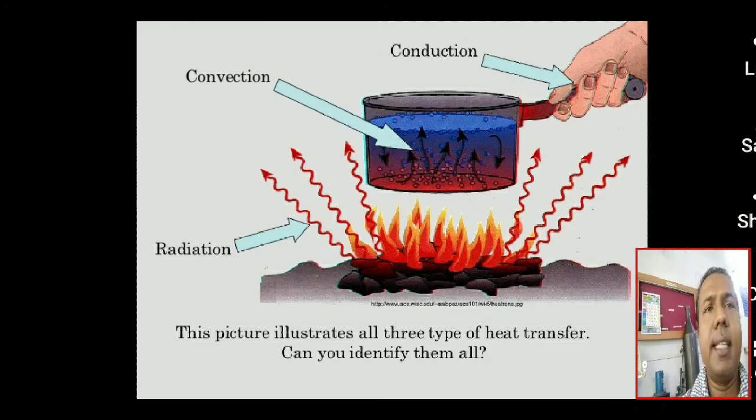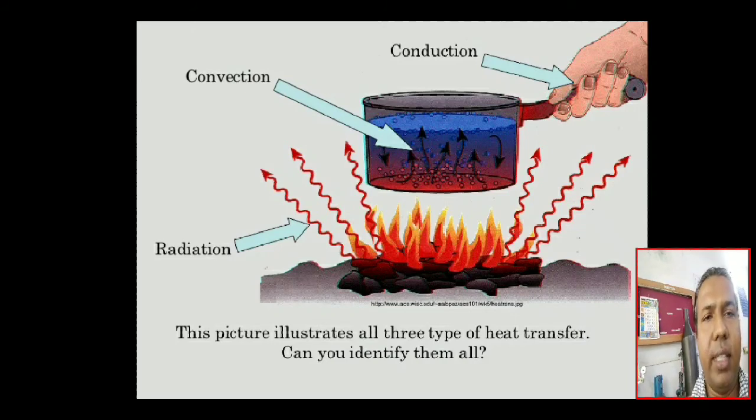So this is convection, meaning hot water will come up, cold water will go down, and again this cold water gets hot and comes up. This is convection heat transfer. Then radiation. In radiation there is no direct contact, so the pan is at a certain distance from the fire, yet the water inside the pan gets heated. So this picture illustrates all three types of heat transfer.